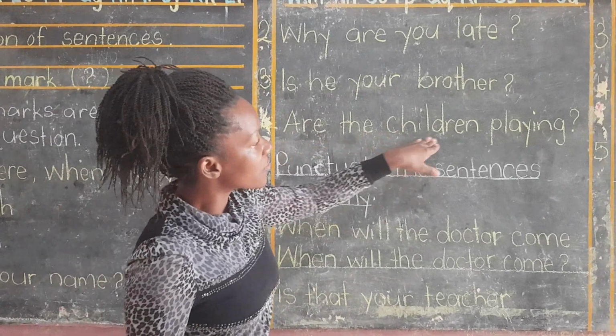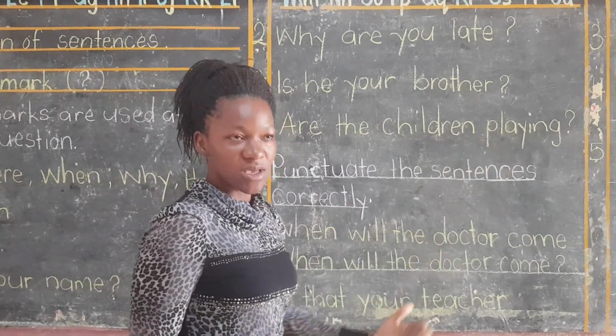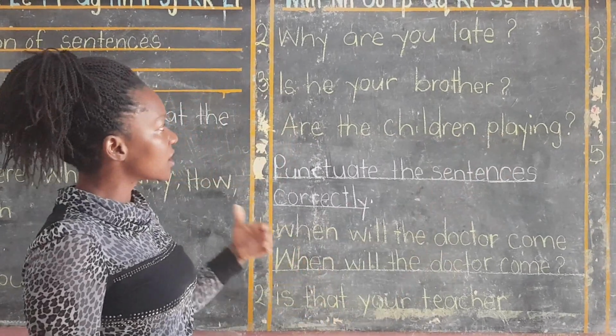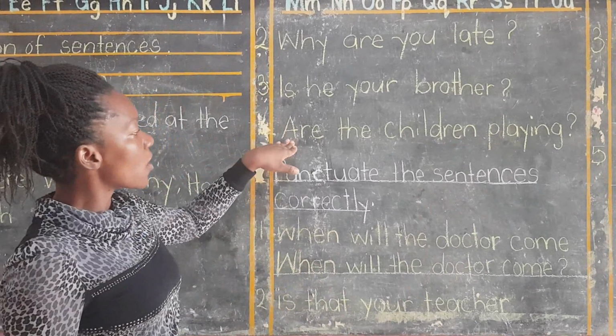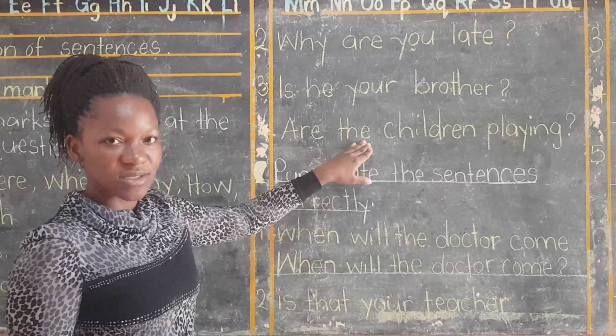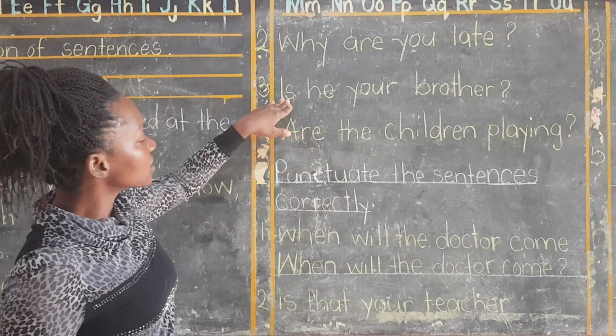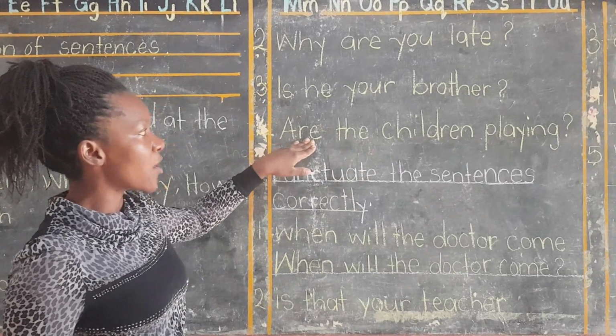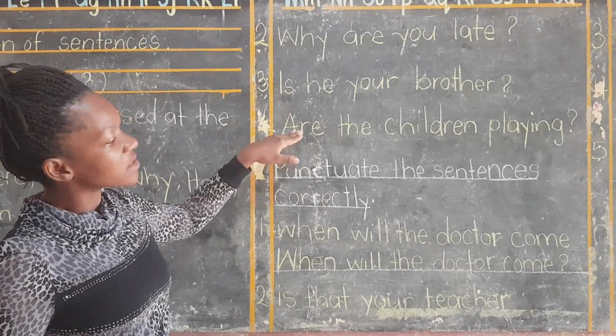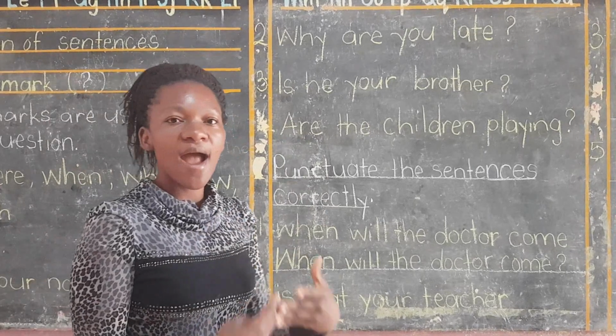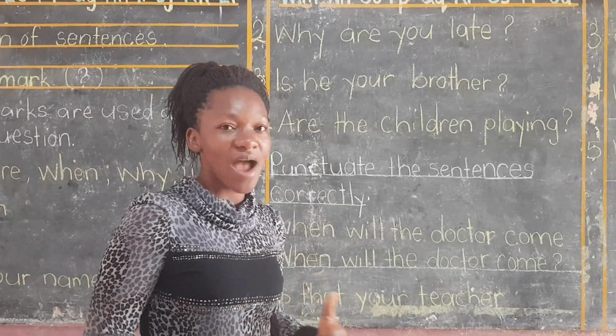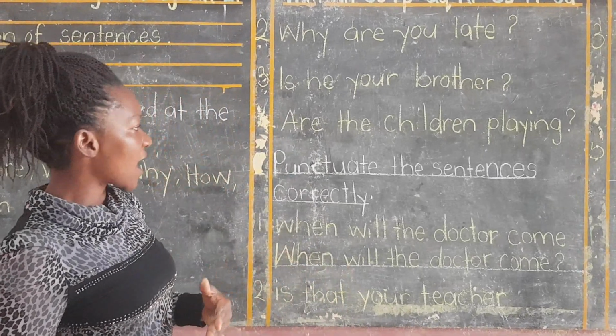Are the children playing? You see, it is a question. It is not beginning with those words, but when you read it, it is asking. So the word is, or the word are in plural, when used at the beginning of the sentence, they are asking a question and they demand an answer in return.